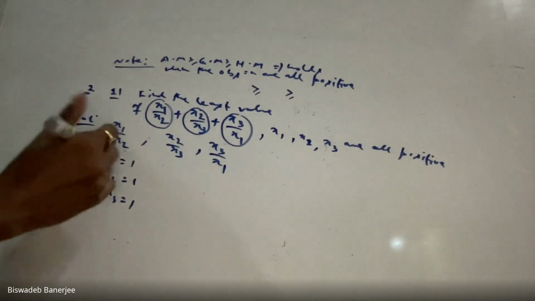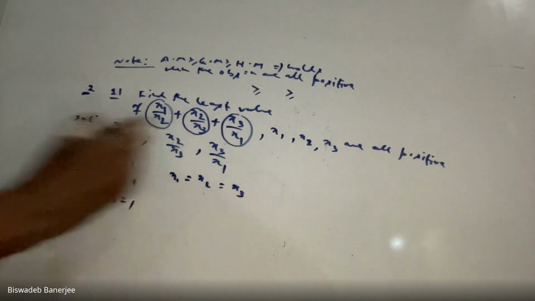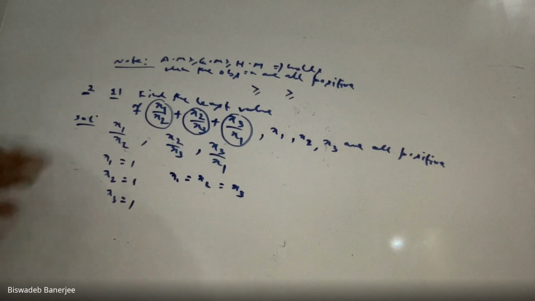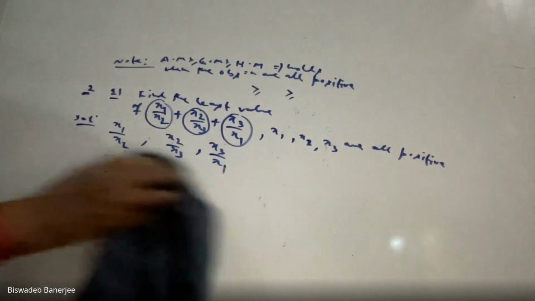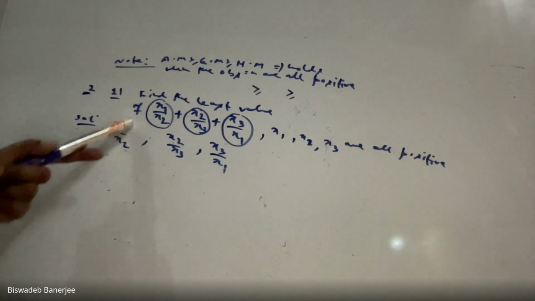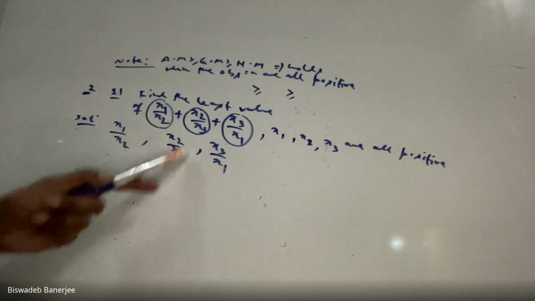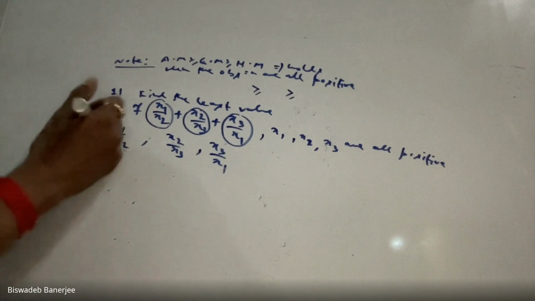That means if we take x1 equal to x2 equal to x3, all these ratios will be equal. That means there is a possibility that the equality sign holds. Clear? So I am taking my first observation this, my second observation this, my third observation this.